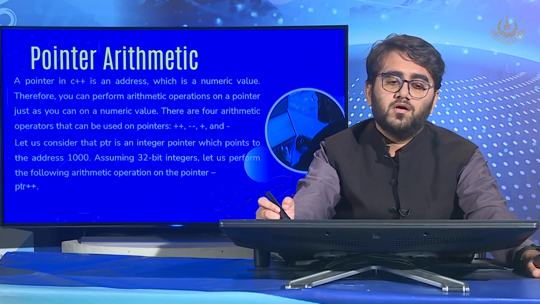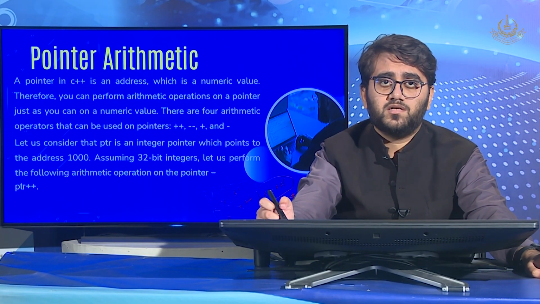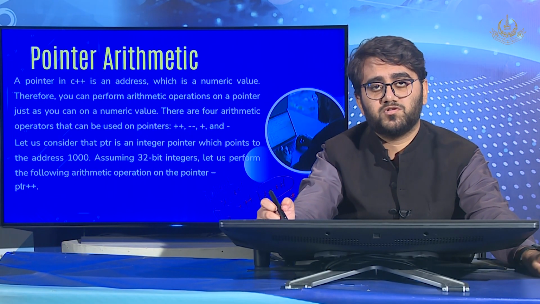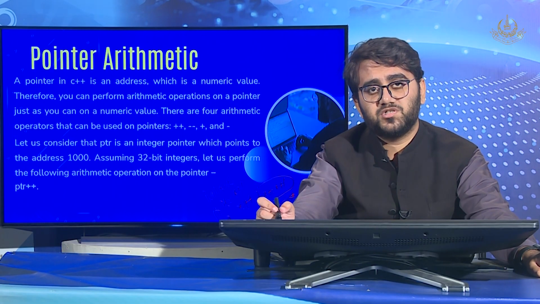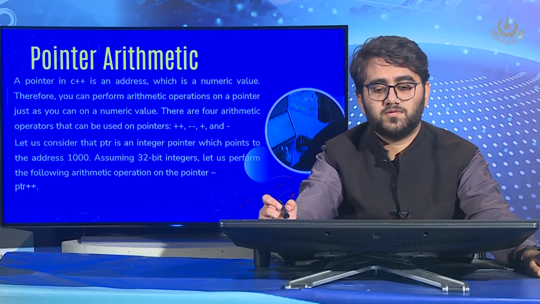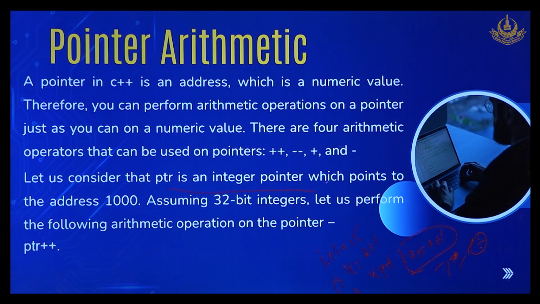Okay, so similar things can be done with pointers as well. Pointer arithmetic is that branch of concepts which deals with addition, subtraction, multiplication and division of pointers. We will go over these operators one by one. Let us consider an integer pointer which points to the address 1000. Assuming 32-bit integers, what would happen if we perform a certain operation on the pointer?